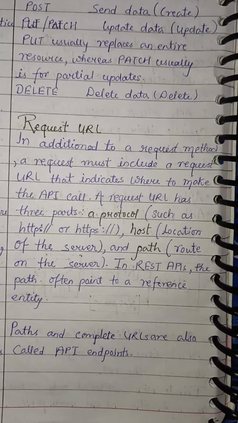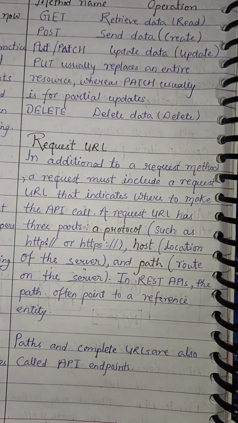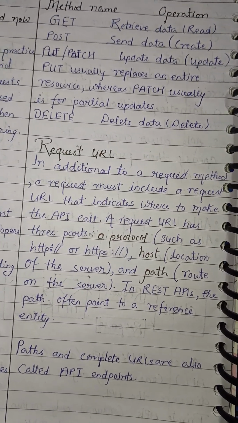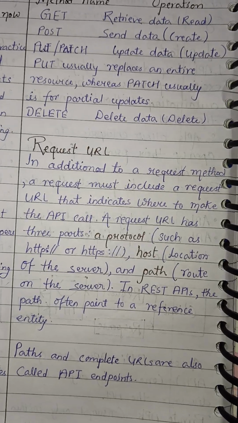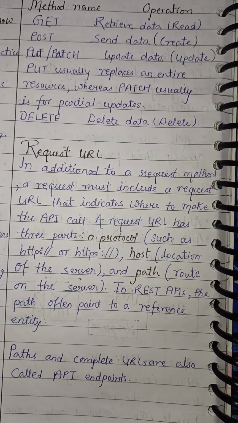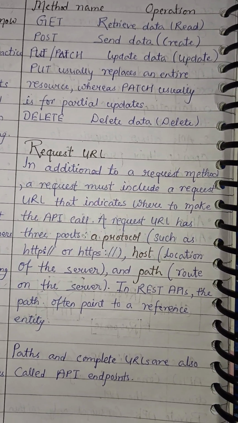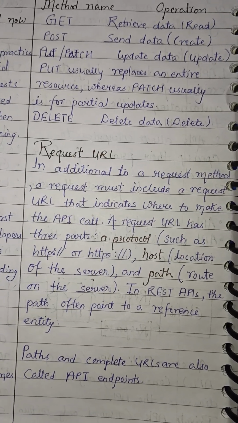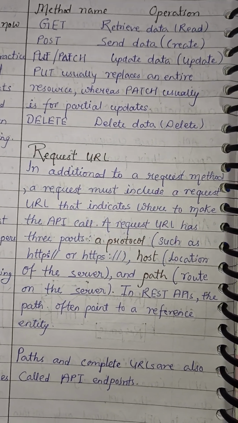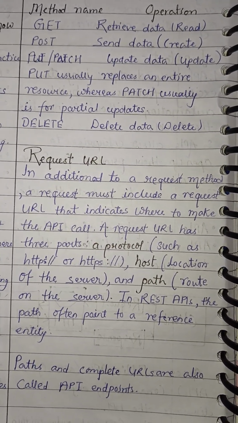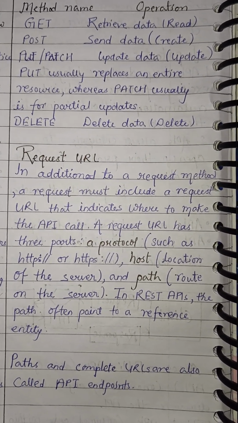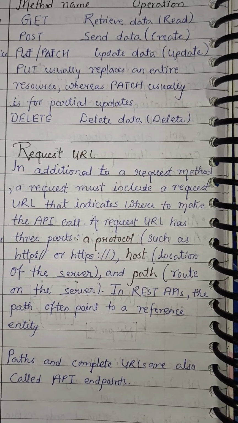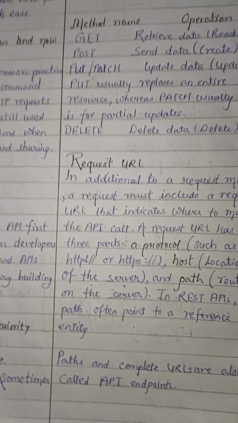Request URL. In addition to a request method, a request must include a request URL that indicates where to make the API call. A request URL has three parts: a protocol such as HTTPS, the host, the location of the server, and the path, the route on the server. In REST APIs, the path often points to a reference entity. Paths and complete URLs are also called API endpoints.